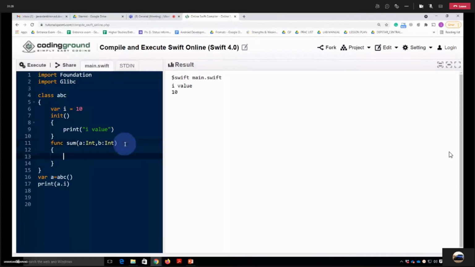Let's print here the sum. Let's call it here. What do you think? What answer will it give?